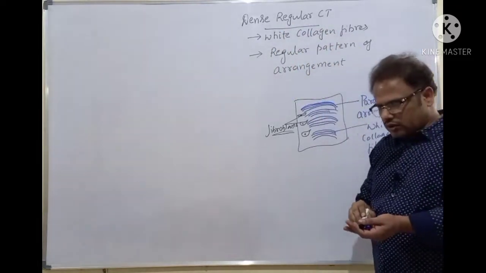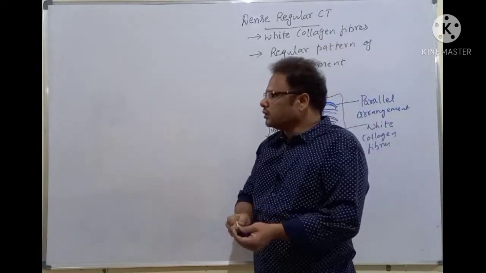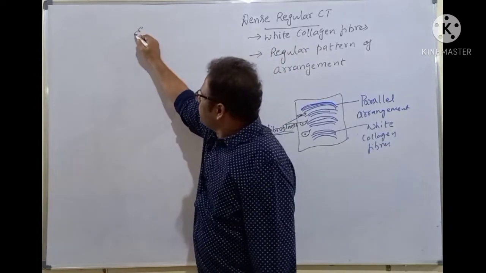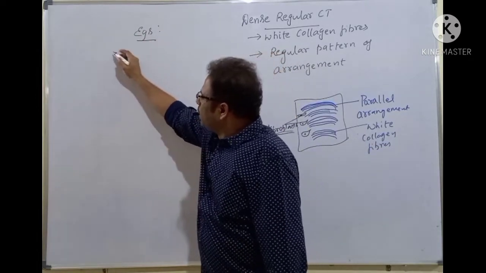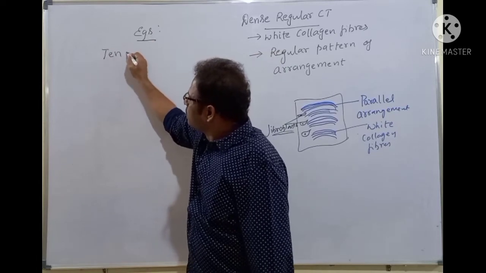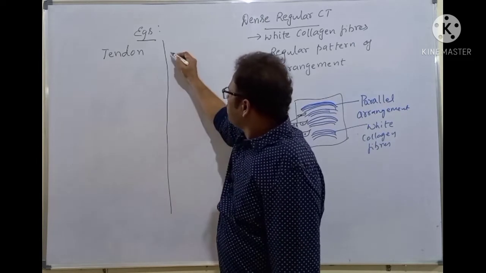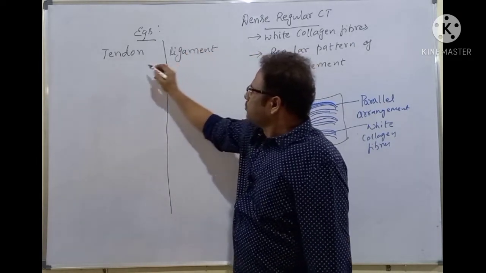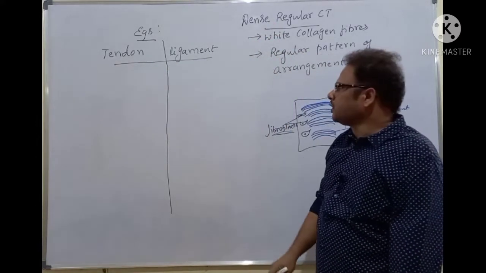Now coming to the examples, let's discuss the crucial part of NEET here. The examples will be given here chiefly. What are the examples of the dense regular connective tissue? First of all, tendon and ligament. Tendon and ligament are the examples of dense regular connective tissue.